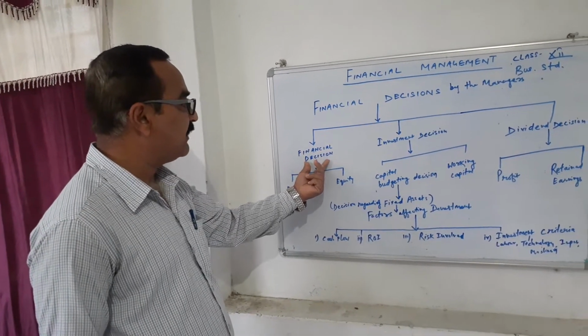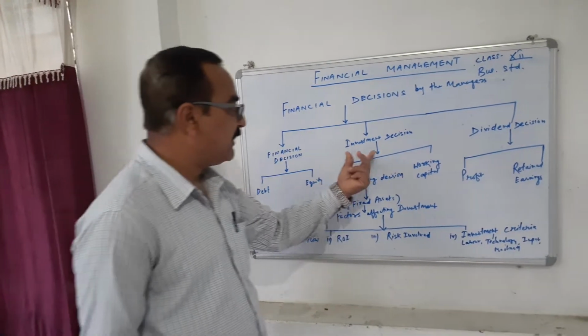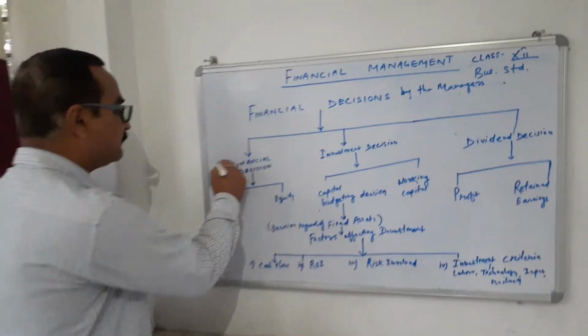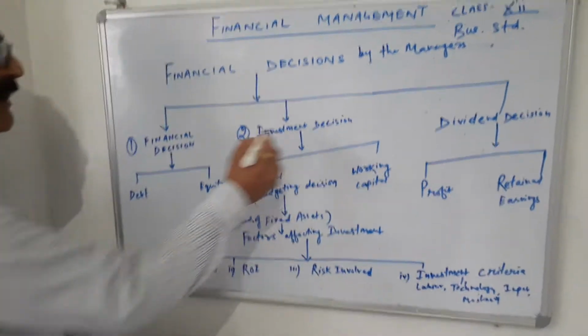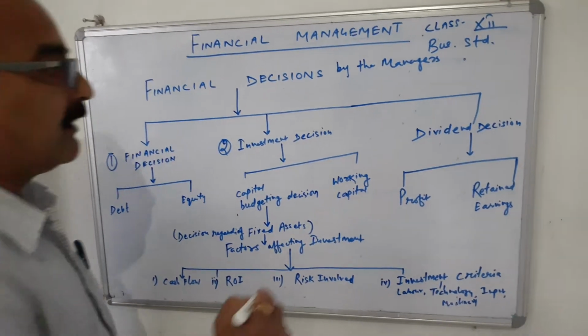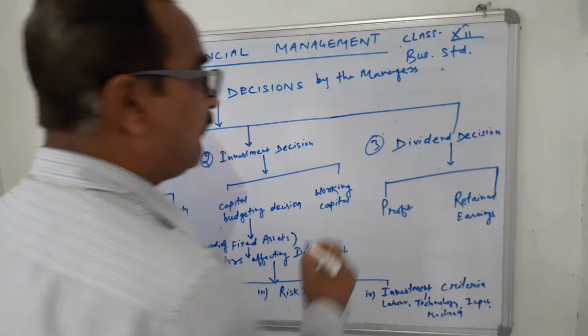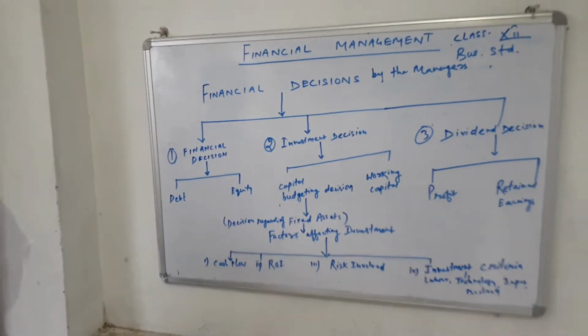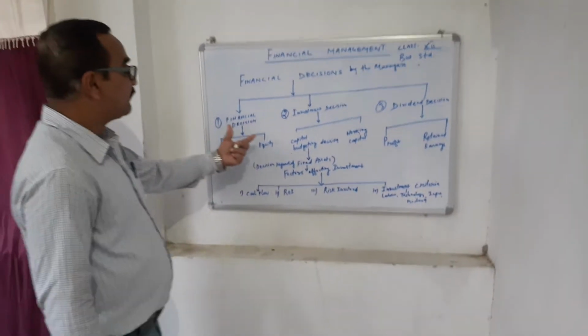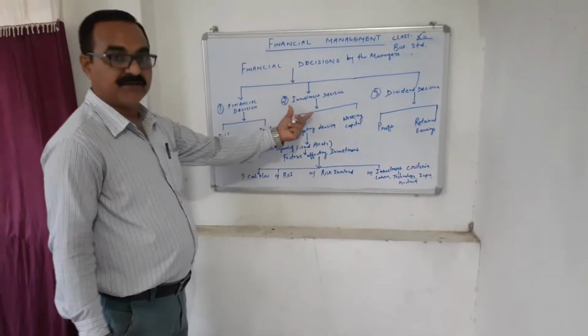First is the financing decision, point number one. Then point number two is the investment decision, and then point number three is the dividend decision. So let us start with the investment decision.